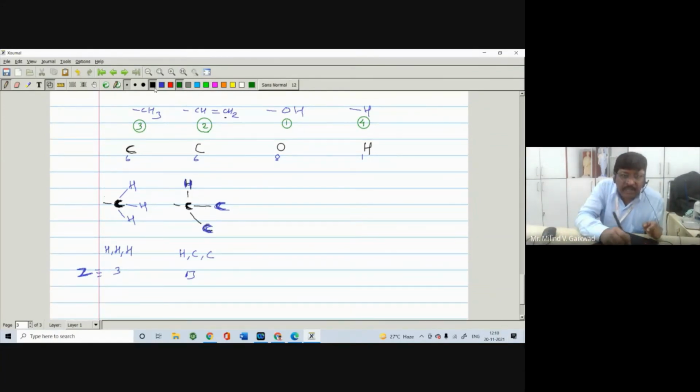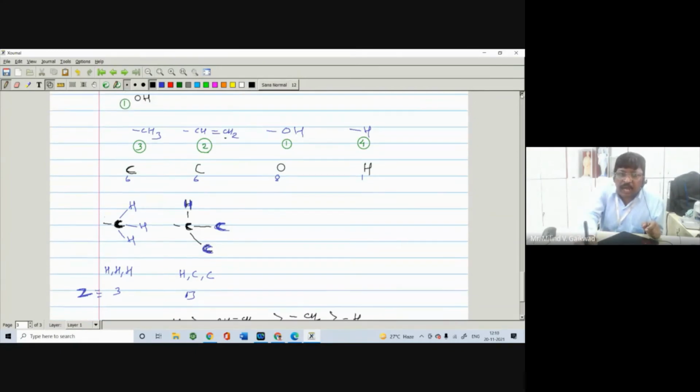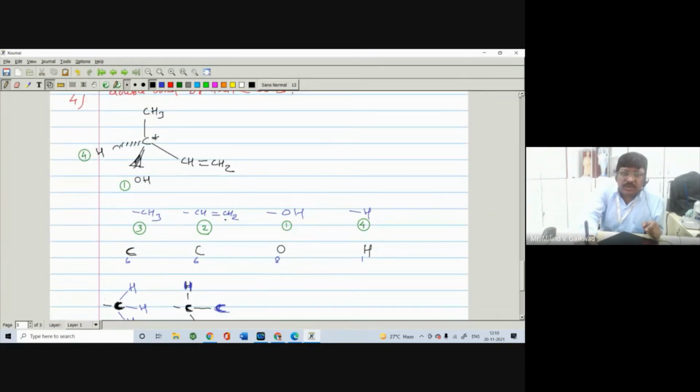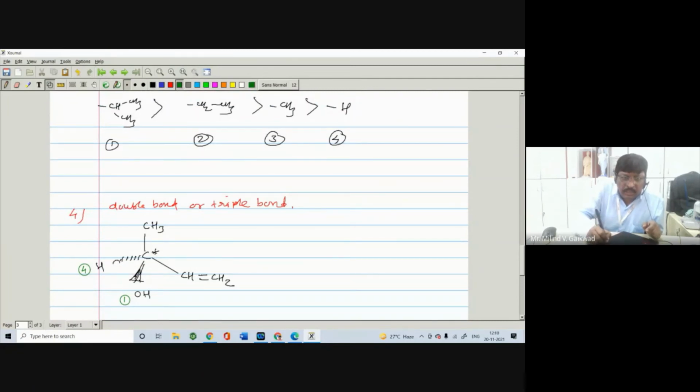So the first priority is for the OH. The second priority is for the CH double bond CH2. The next priority is for the methyl, and the next priority is for the H. So first, second, third, fourth. And you can also write down the sequence in this group: here it has the second priority, here it has the third priority. So you have seen the 4 rules, and in this way we have to assign the priority.